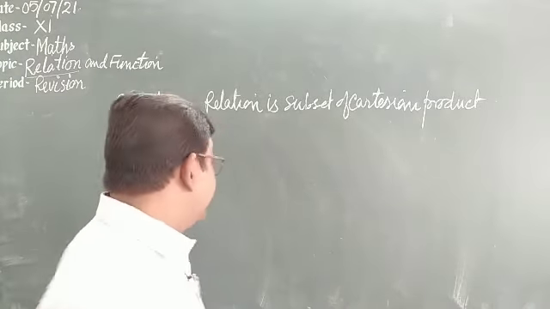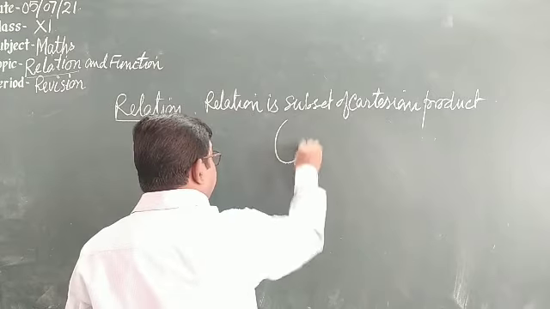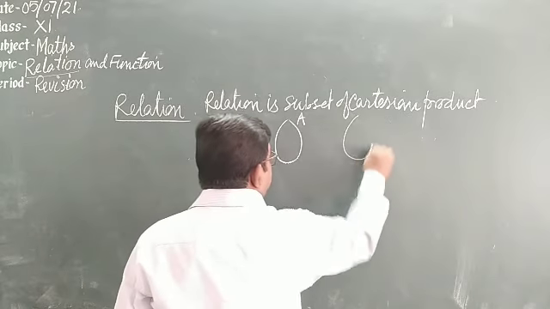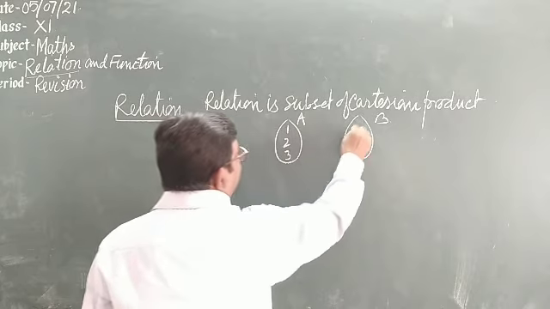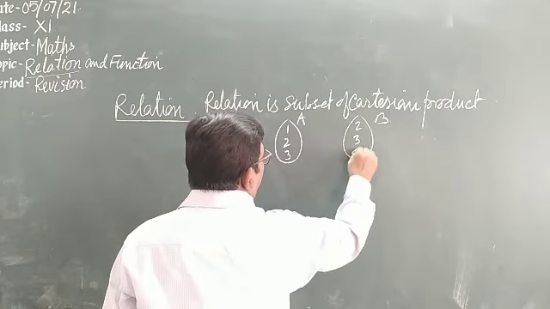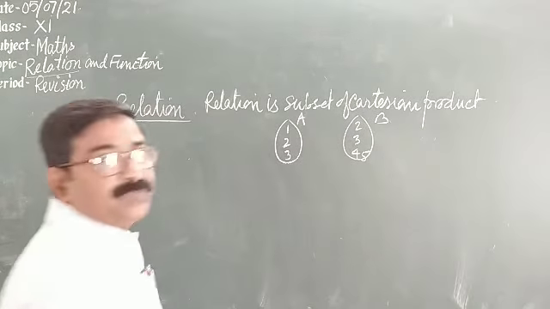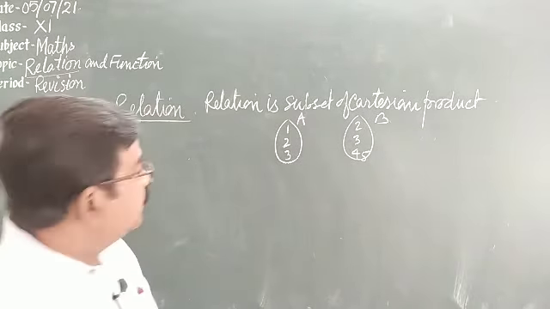Suppose I am giving an idea. Here we have a set A, here we have a set B, with elements 1, 2, 3 and 2, 3, 4, 5. Ordered pairs: 3 elements are here, 4 elements are here, total 12.